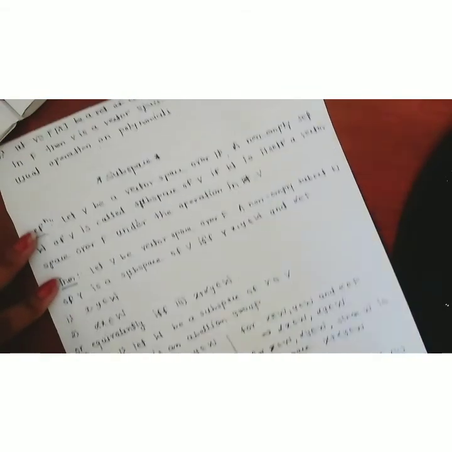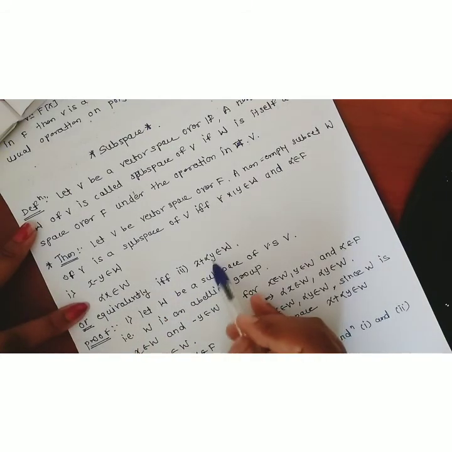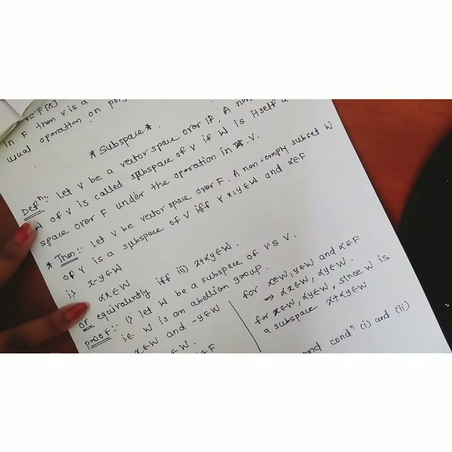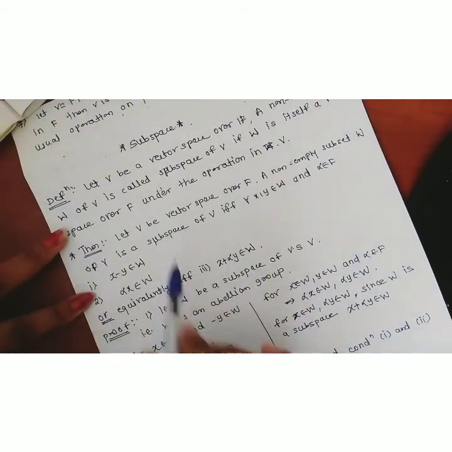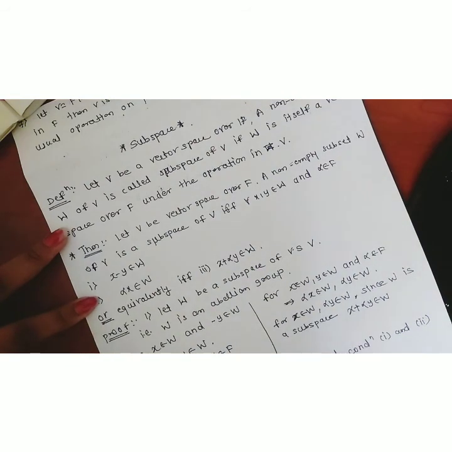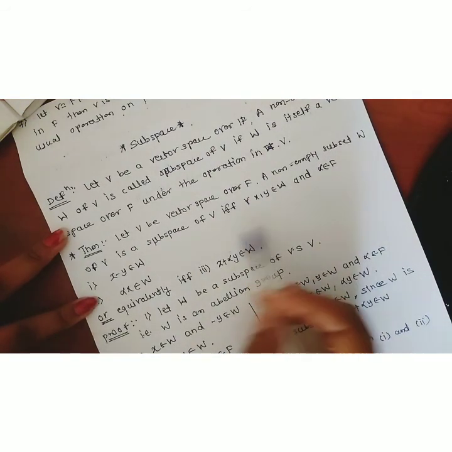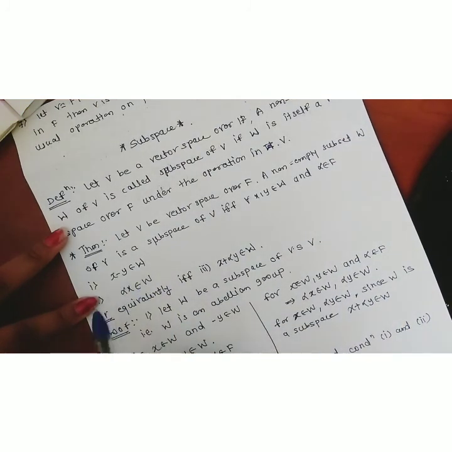What are the three properties? x minus y belongs to W, alpha x belongs to W, and x plus alpha y belongs to W. Why do we show that these two properties and this property are equivalent? Because if we are given an example or showing any subset W is a subspace of V, either we show these two properties or show this single property. So we show that these three properties are equivalent.